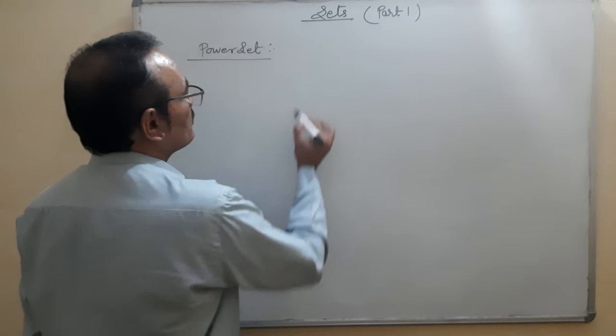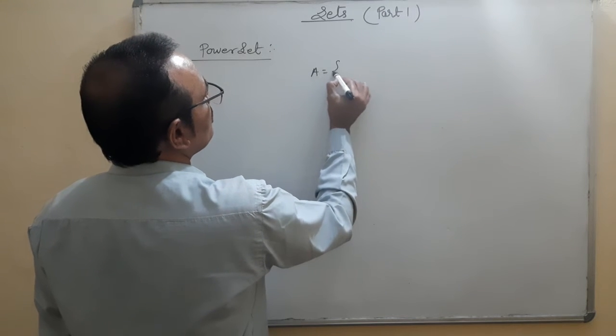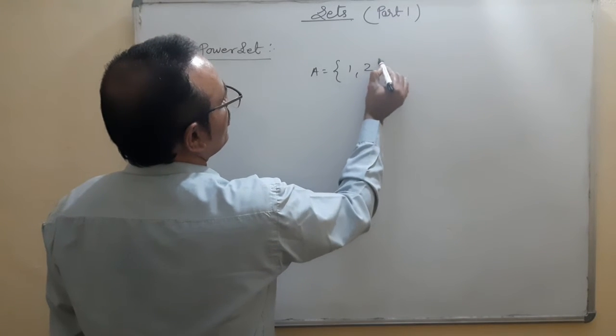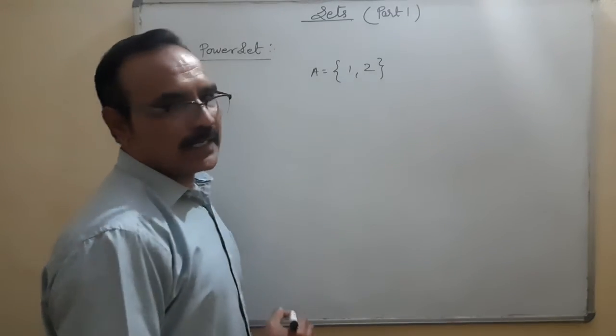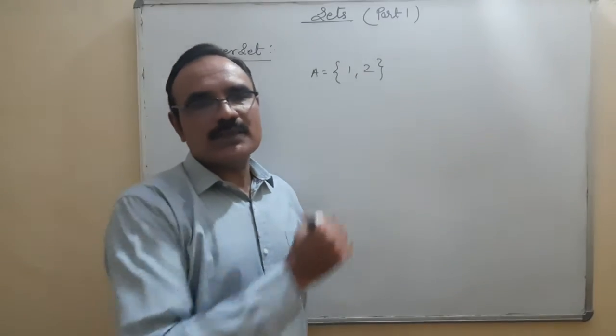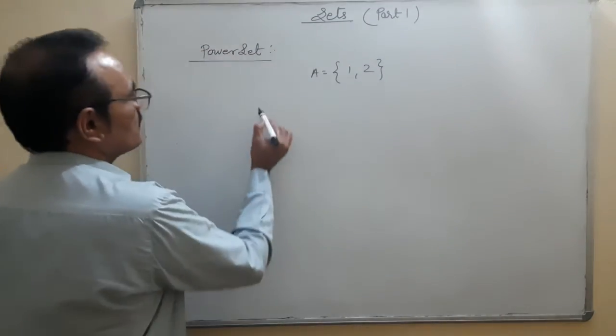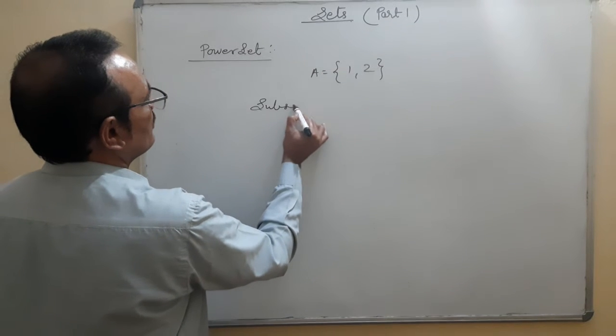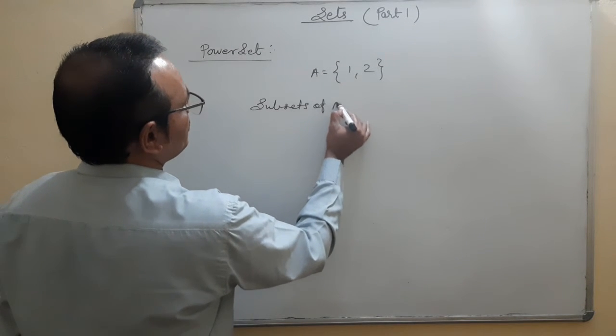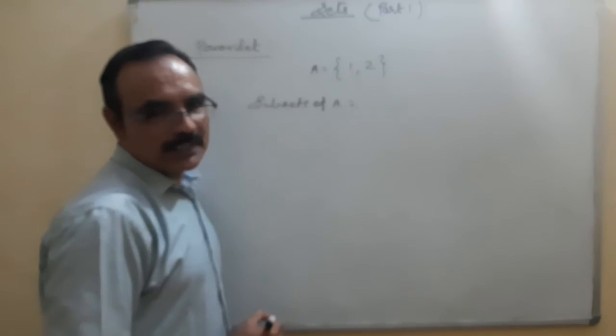For example, A is equal to {1, 2}. A is a set having 2 elements. Okay. How many subsets of A? I am making a list of subsets of A.